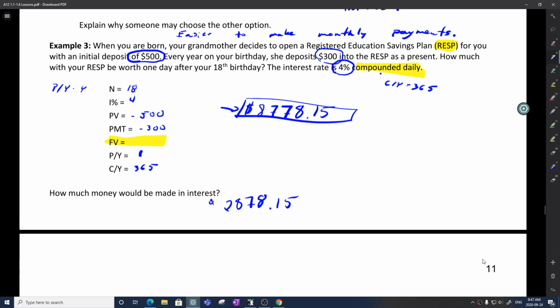Now, you could also figure that out another way if you decide to simply calculate how much money has been put in together, this plus all of these, and then subtract it from your original total. You should end up with the same amount.